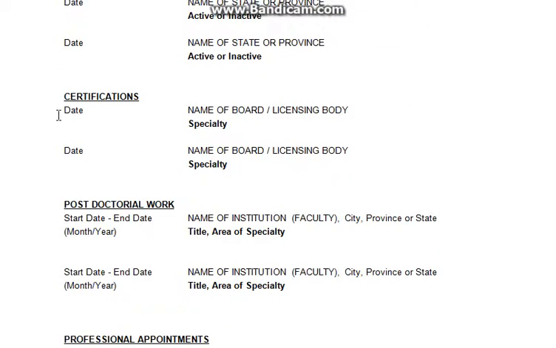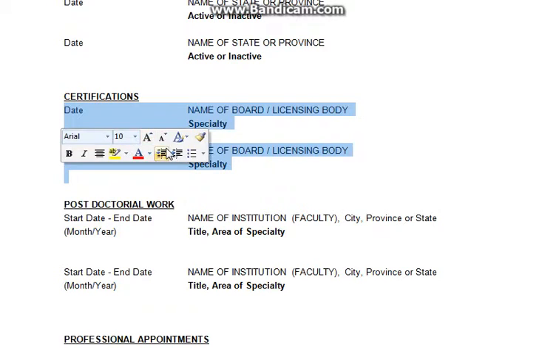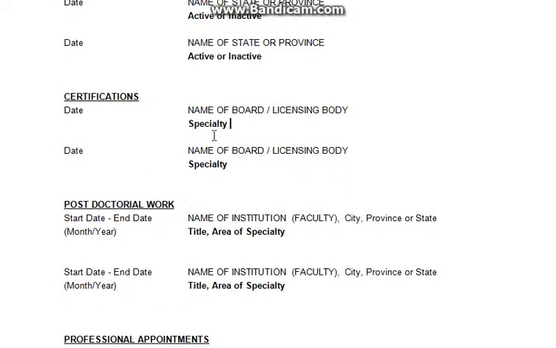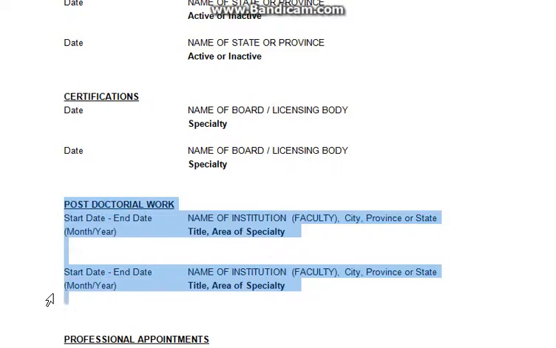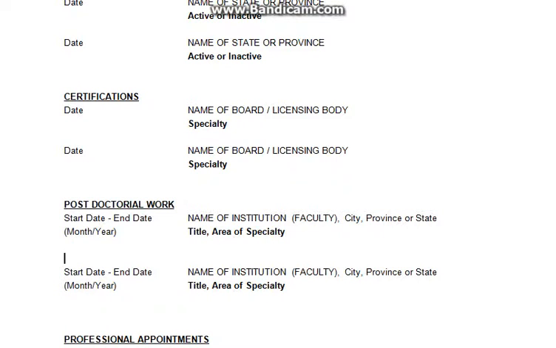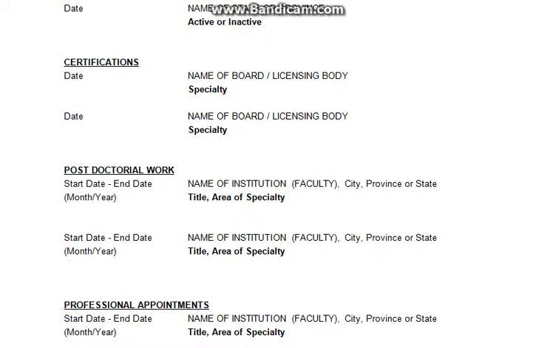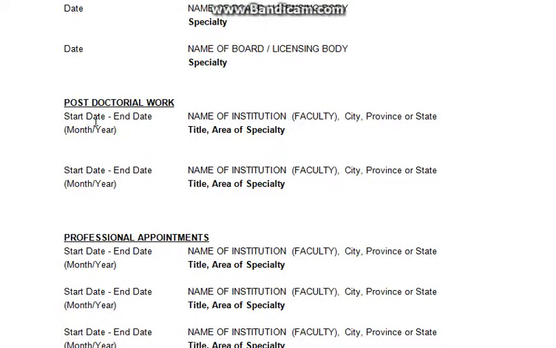You can write about certifications, especially if you have received any kind of achievement or a different kind of certificate. If you have completed short-term courses, you can write them down here. People do a lot of research work even after the doctorate, and they go on with the thesis. Here you can write the start date and month, and replace this with the name of the institution, the province, and the area of specialty where you have done your work.